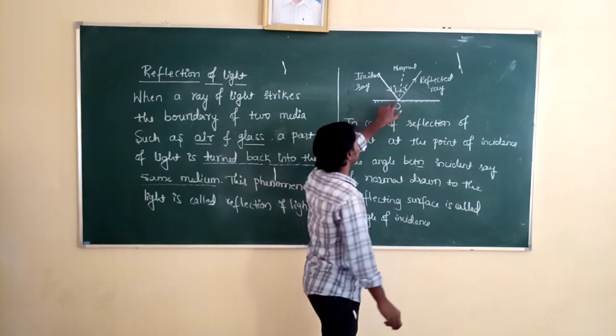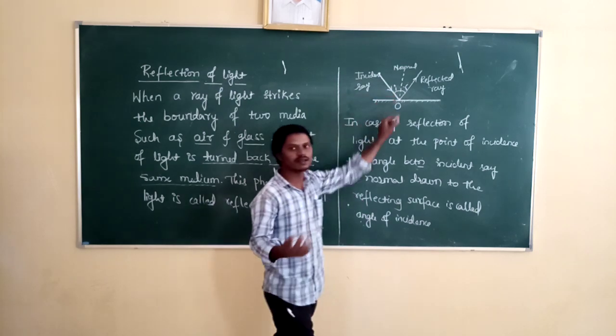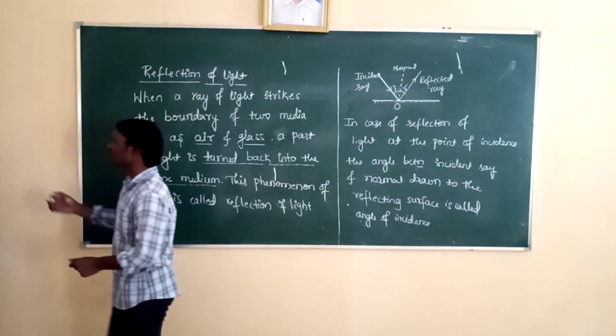And the angle between the reflected ray and the normal drawn to the reflecting surface is called the angle of reflection. So what is the angle of reflection here?